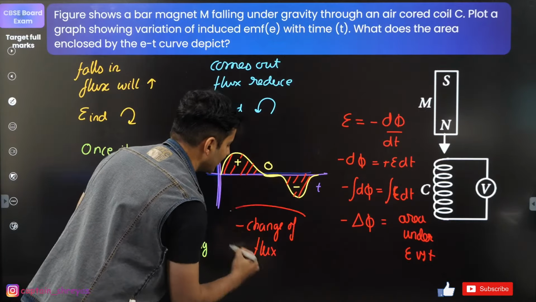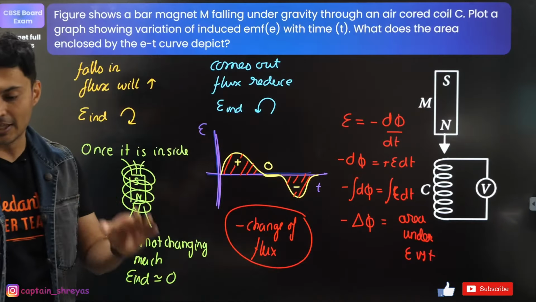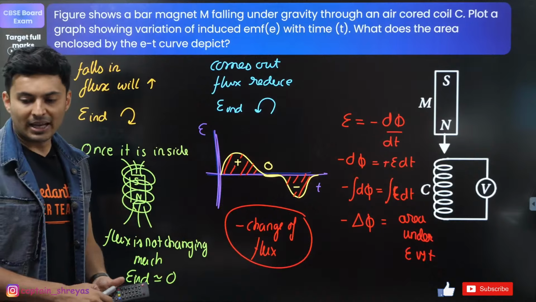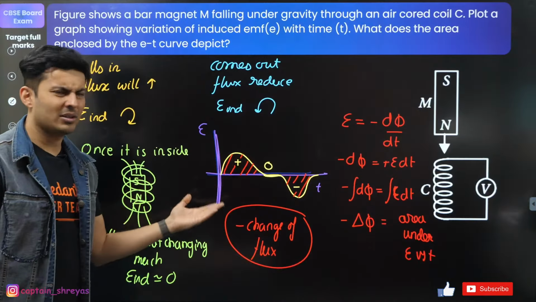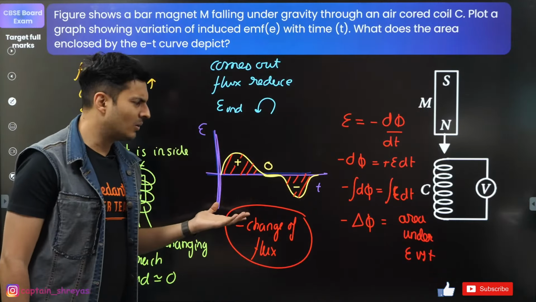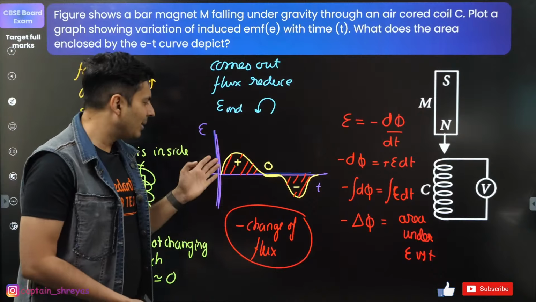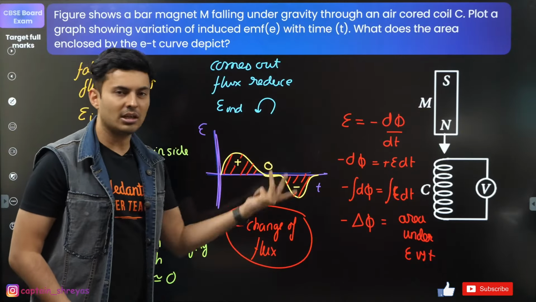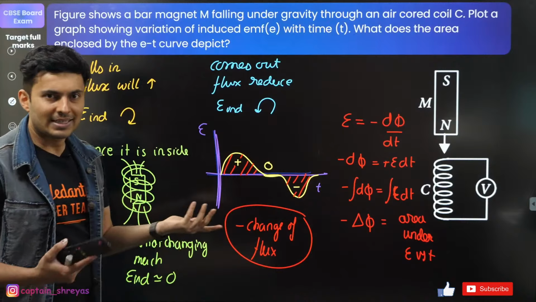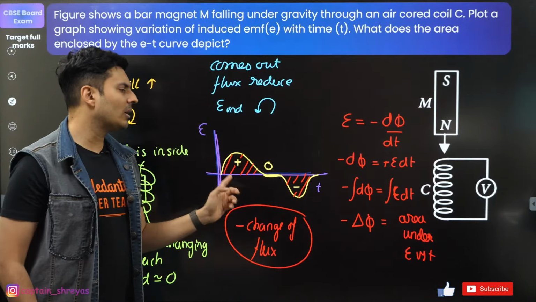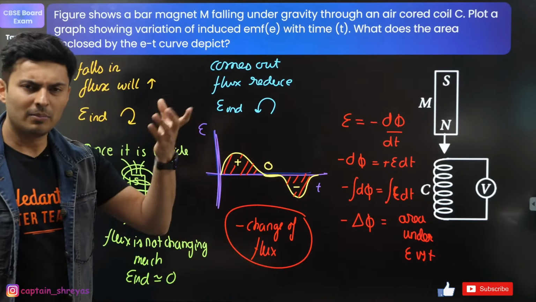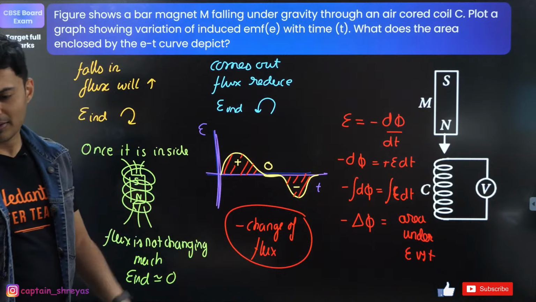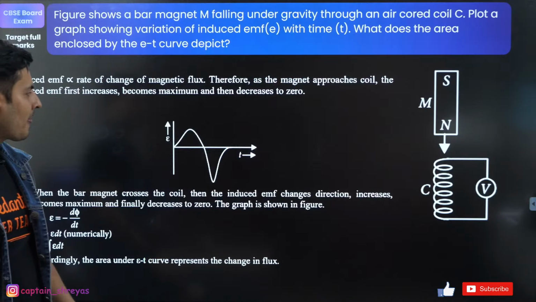Negative change of flux. That is what it is giving you, delta. Okay, why can't it be 0? It can be 0 also. The total area can be 0. But I am assuming that maybe sometimes this might be more, sometimes this might be less. Maybe the speed changed. So things can change, right? So if the areas are not equal, total area might be some value. Okay? Great. Moving on.